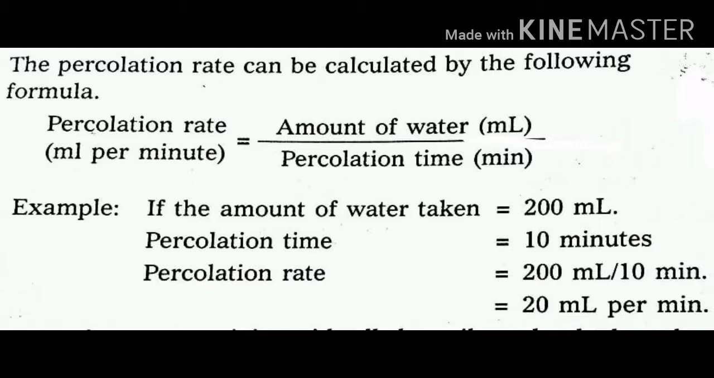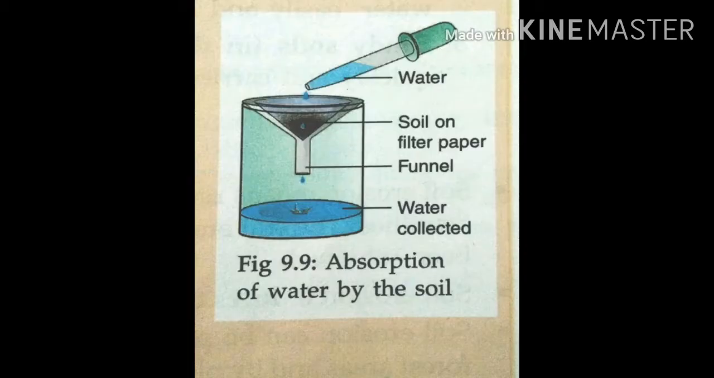Using this percolation rate equation, we are going to calculate the percolation rate. Next one, soil absorbs water. For this one, we are going to do one activity. Take 50 grams of dry soil into a funnel and 30 ml of water in a measuring cylinder.